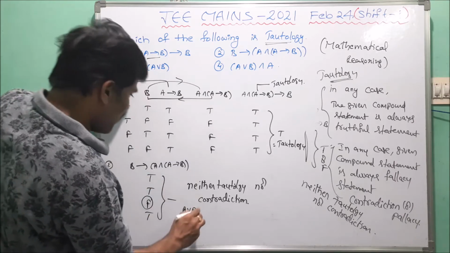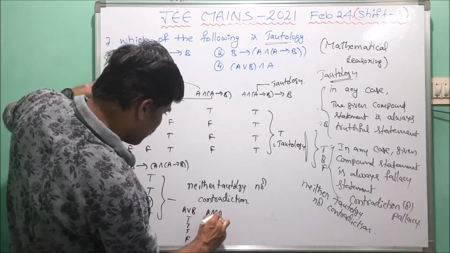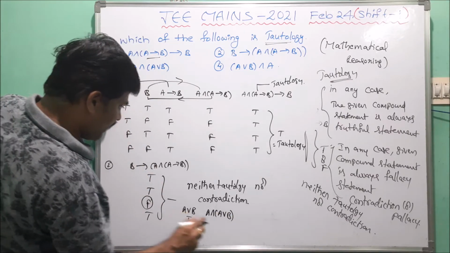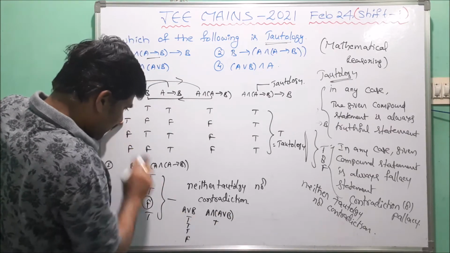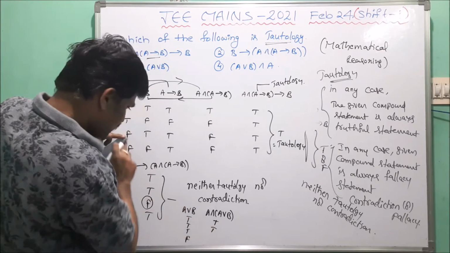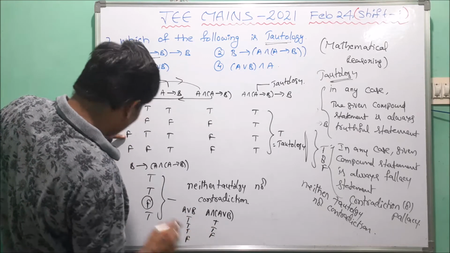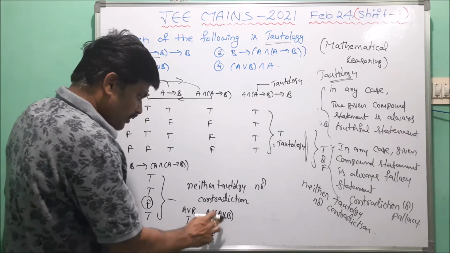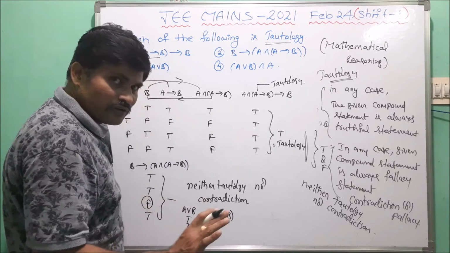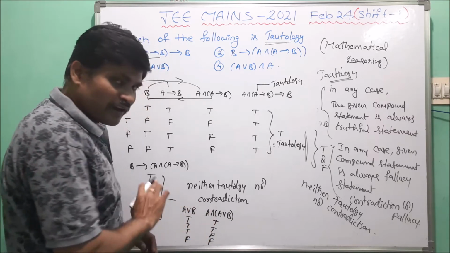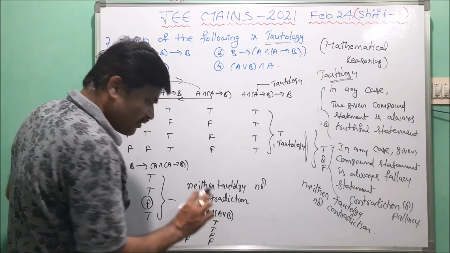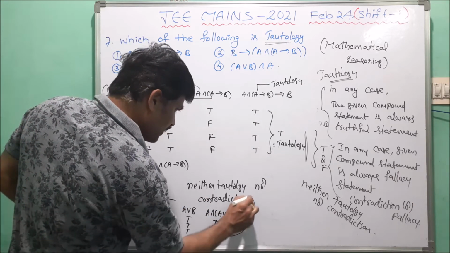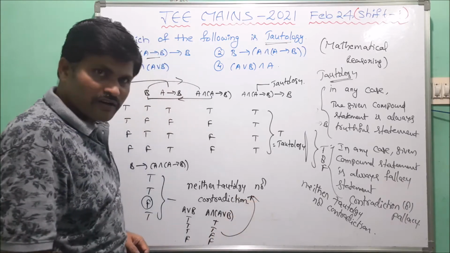So A or B, and also here we take A and A or B. T and T, T and T, F and T, F and F. Now in that also, all truth values are not equal to T, and all truth values are not equal to F. Some truth values equal T, some truth values equal F. So this is also neither tautology nor contradiction.